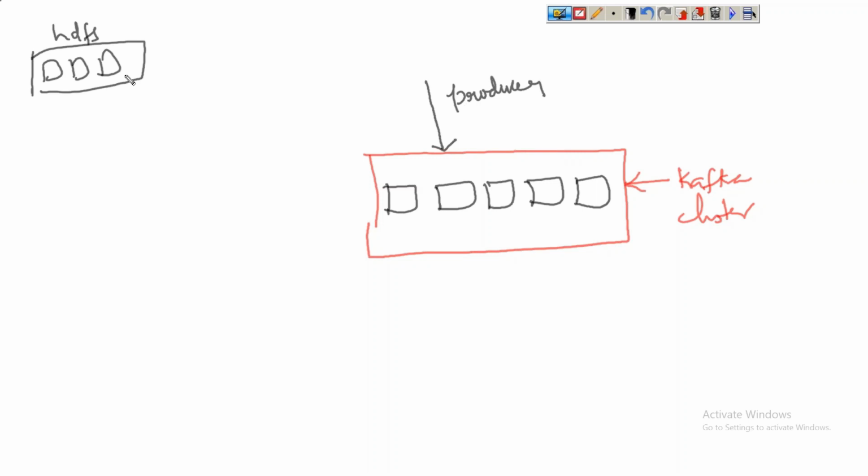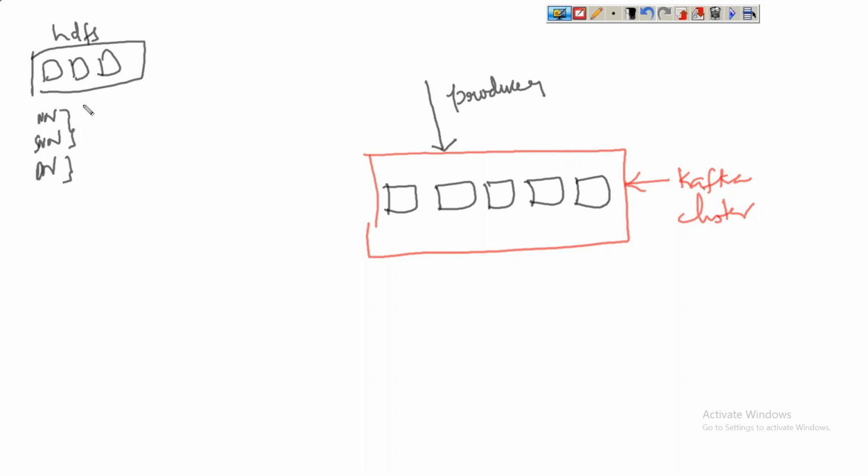Zookeeper will be there, but I'm asking inside these servers: name node, data nodes, and secondary name node. Name node and secondary name node are master daemons, and data nodes are the slave or worker daemons, isn't it? So we'll have name node, secondary name node, and data node. These two are the master daemons and this is the slave.